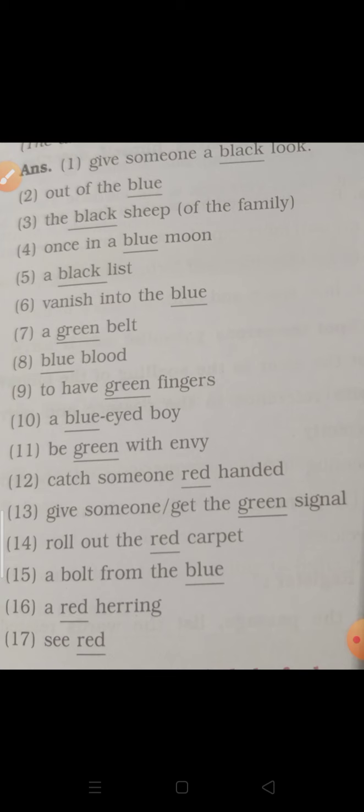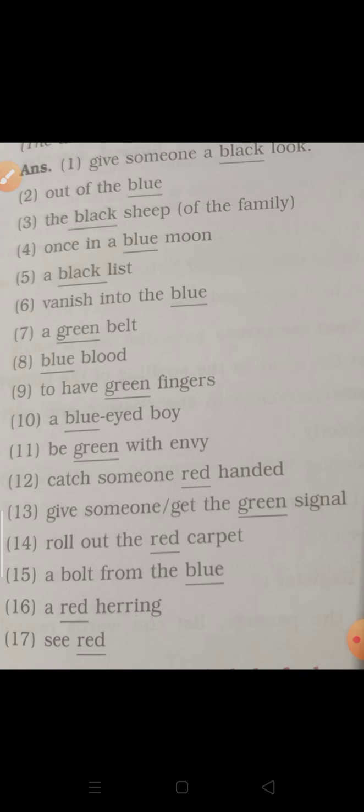A green belt, area of fields, woods, etc. around the city which is covered with greenery, so we call it a green belt. Blue blood, that is royal blood or aristocratic origin, means belonging to the kings or very elite, very well known families.